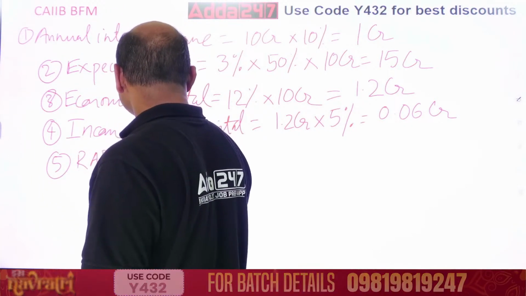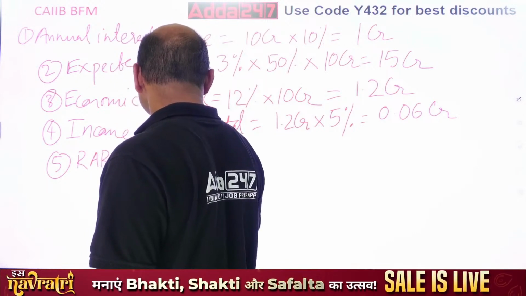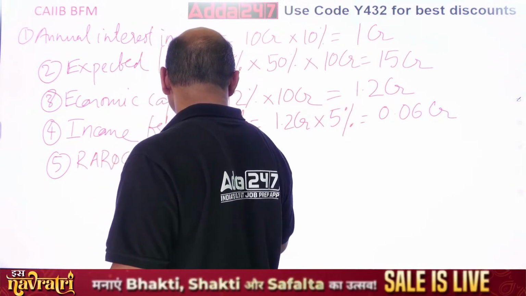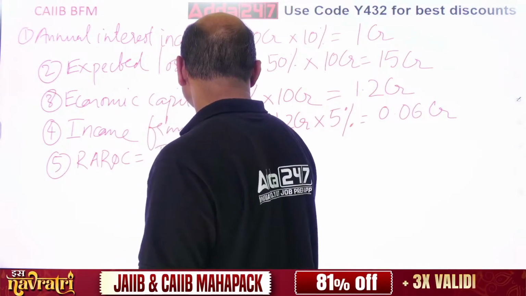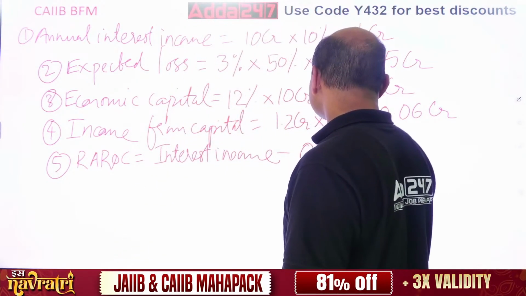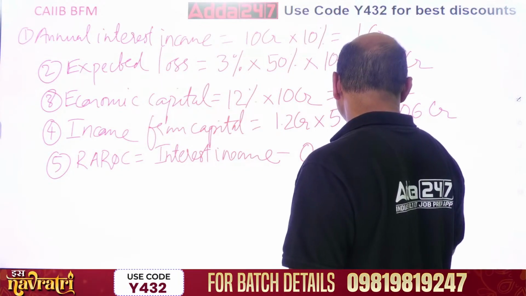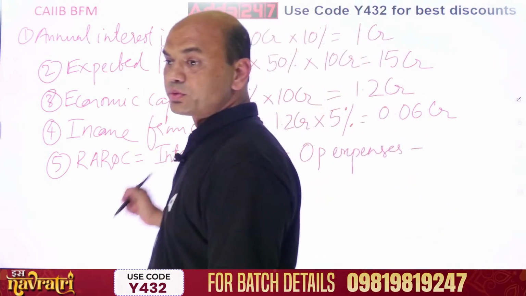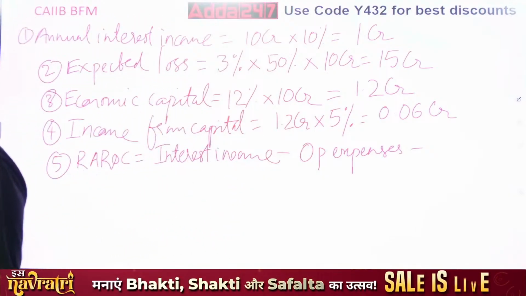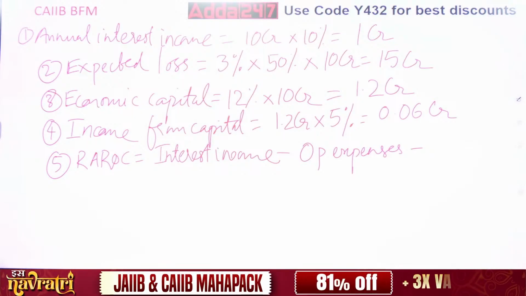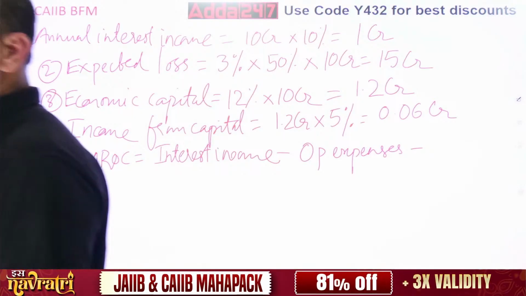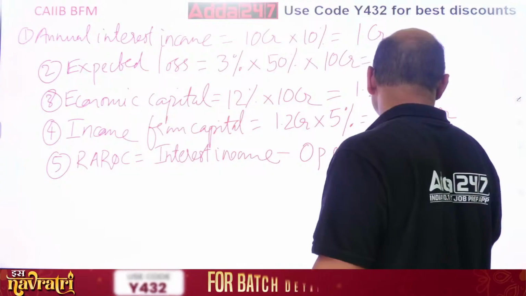Total interest income minus operating expenses, minus, see, you have to do calculations, minus what is this? Expected loss, minus expected loss.